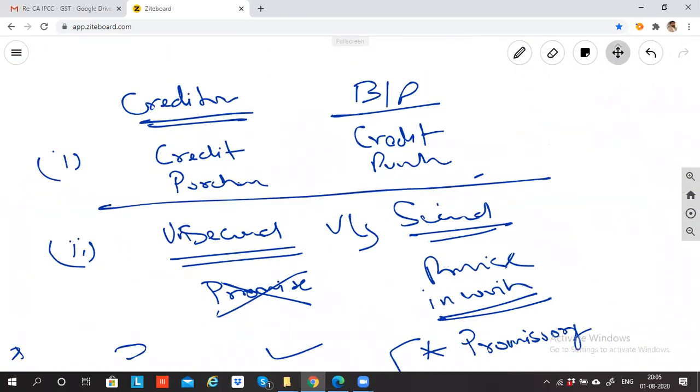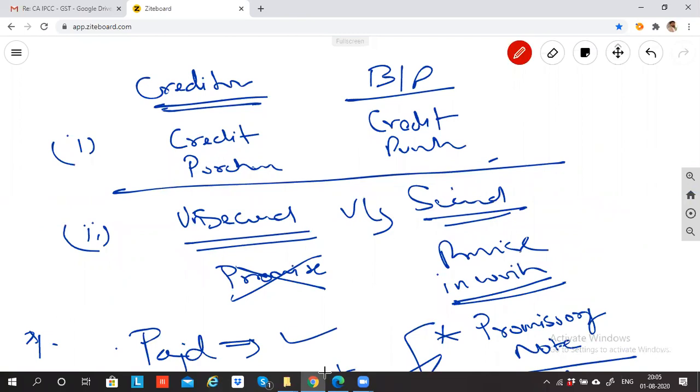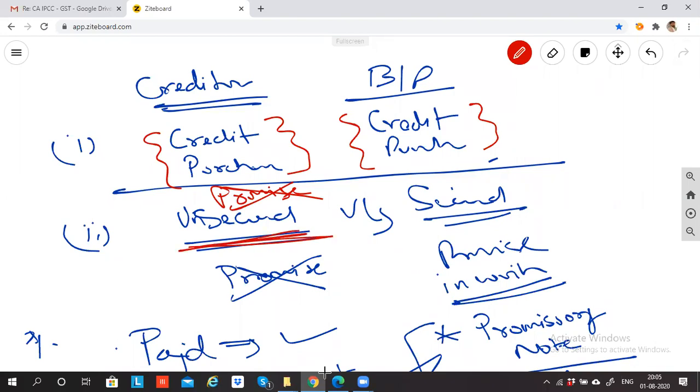Just quick revision. What is the difference between creditor and bills payable? Creditor will take place whenever there's a credit purchase. What is credit purchase? When business is buying goods without paying the supplier, it is called credit purchase. So bills payable and creditors come into picture when there is a credit purchase. So what is the difference? When I'm purchasing goods on credit, I am not giving any promise. So if the business is not giving the promise to the supplier, it is unsecured for the supplier. So if business does not pay money to the supplier in future, then it is a loss for the supplier.